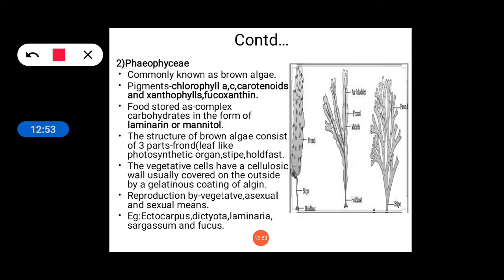Okay, the next class of algae is Phaeophyceae. They are commonly known as brown algae. Chlorophyceae are commonly known as green algae, and Phaeophyceae are commonly known as brown algae. The pigments present in Phaeophyceae are chlorophyll a, chlorophyll c, carotenoids, xanthophylls, and fucoxanthin. The next point is food stored as complex carbohydrates. Here, the stored form of food is complex carbohydrates, in the form of laminarin or mannitol. They are the complex form of carbohydrates.